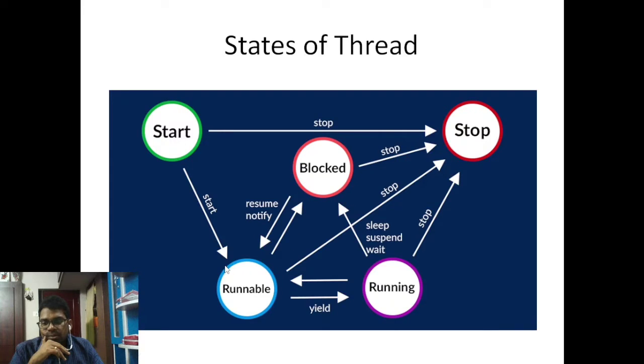After this, it can directly go to stop because it cannot access the desired resources on time. So it gets stopped. After that, it places a new thread to perform the desired task. So these are the states of thread: start, runnable, running, blocked, stop. There are 5 states, right?